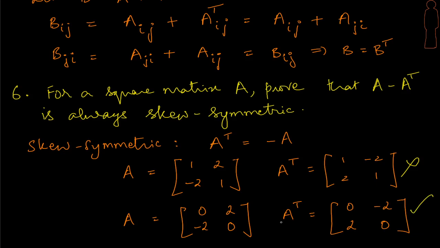Okay, so an obvious property of skew symmetric is zeros on the main diagonal, and we need to prove that A minus A transpose is skew symmetric. Not just the main diagonal elements, we will also have to prove that the ijth element is the same as the minus of the jith element here.